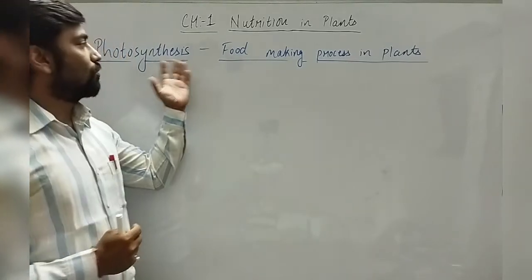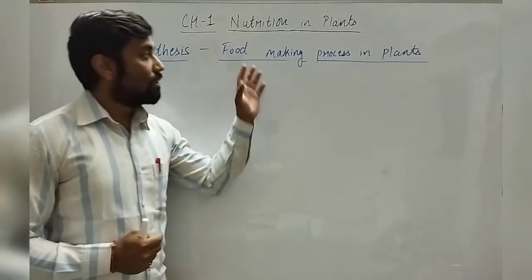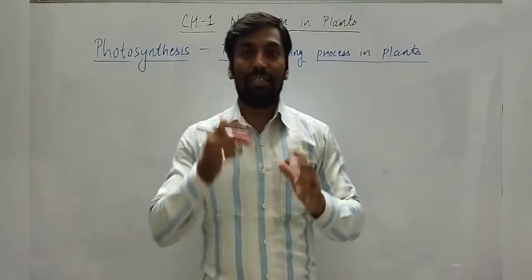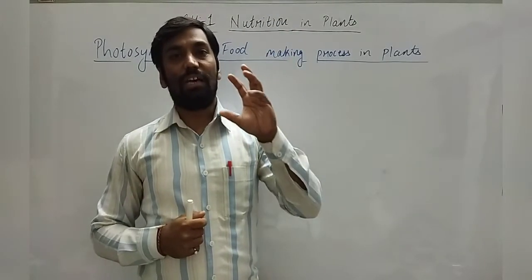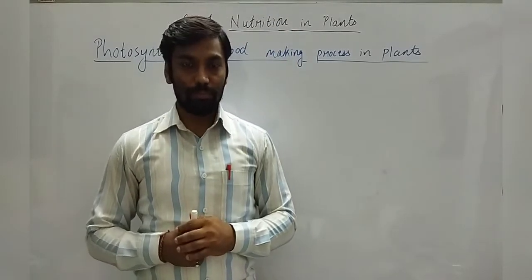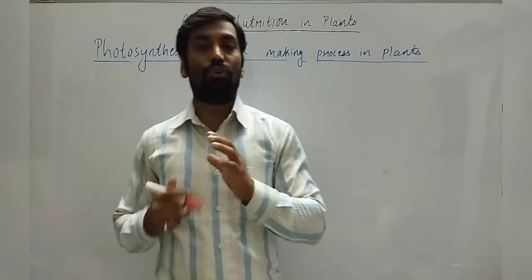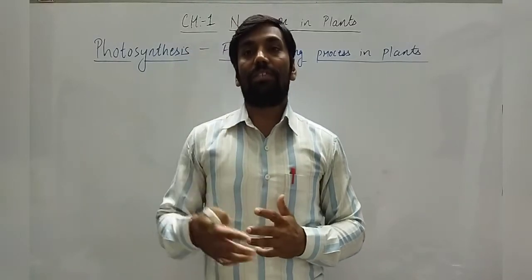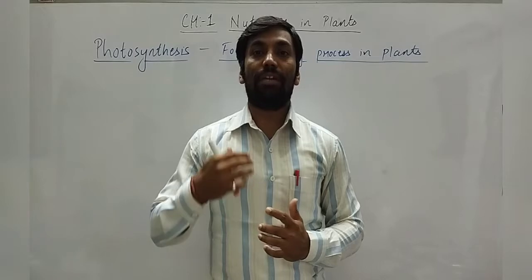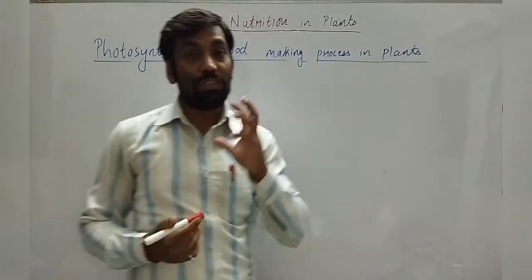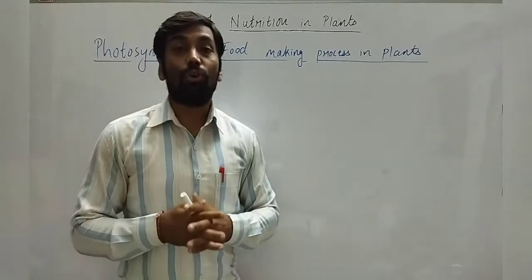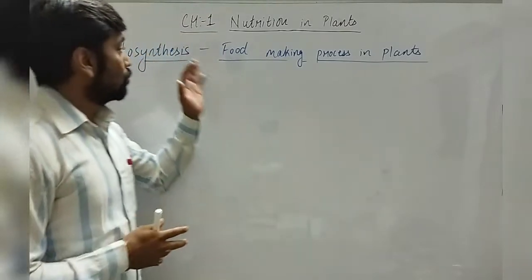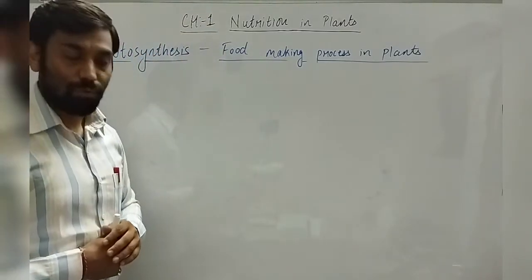Okay, now what is photosynthesis? As you can see, it is the food making process in plants. As we have already discussed, plants are known as autotrophs. Autotrophs means self-nourishment, meaning they prepare their own food. So what is the process that makes them autotrophs? That process is photosynthesis.